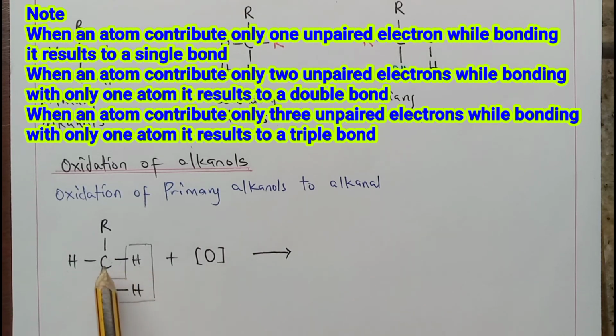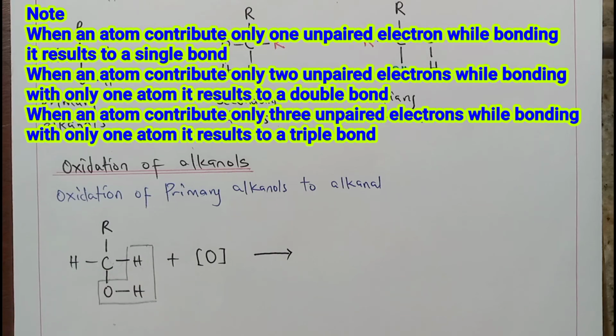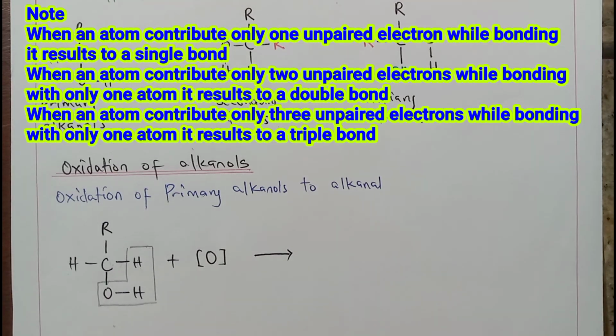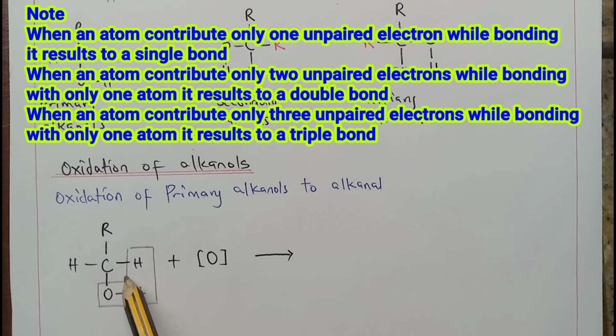And oxygen is going to bond one atom. That means it is going to use the 2 unpaired electrons to bond with carbon's 2 unpaired electrons, which is going to result in what we call a double bond. And it will pull this here, and also change the direction of this.